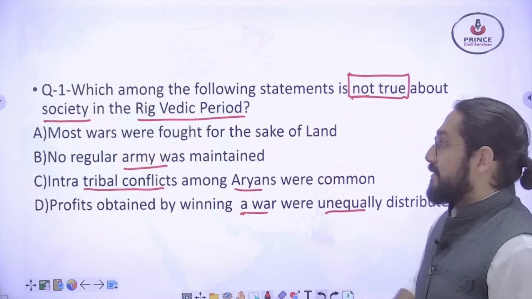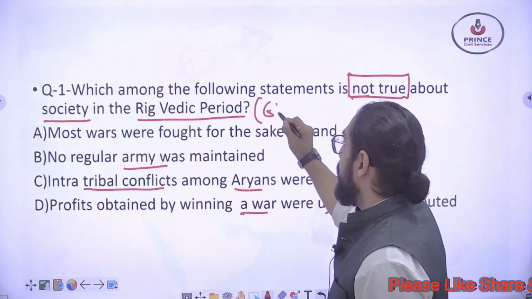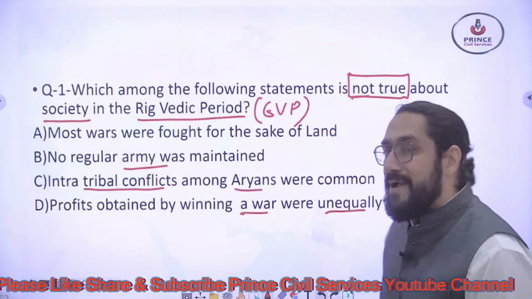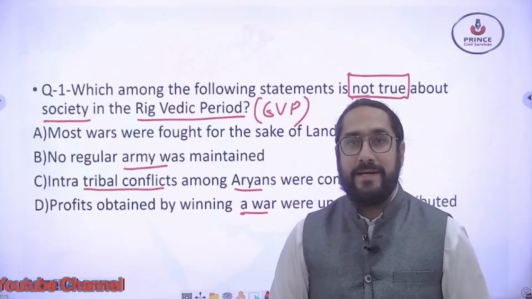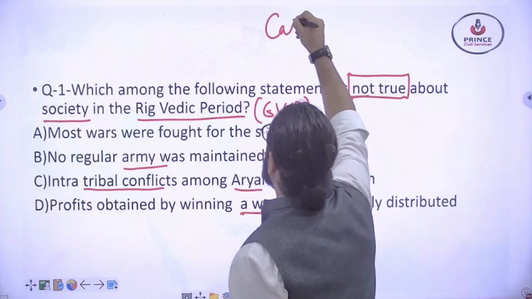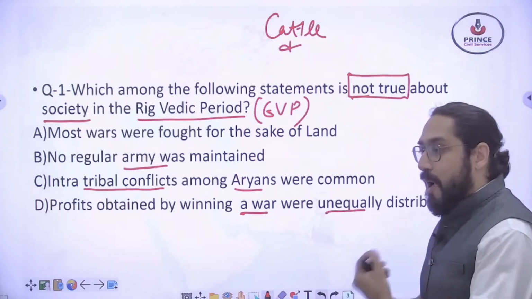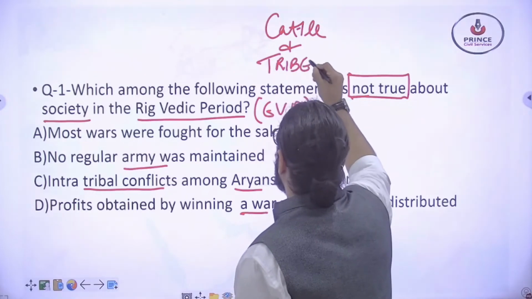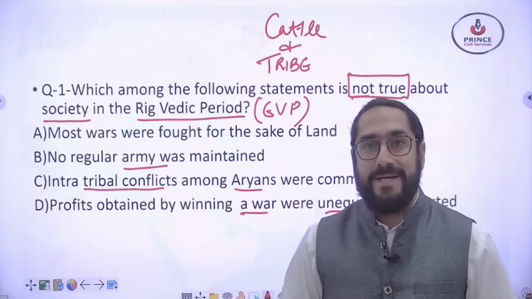Please remember the question is regarding the Rig Vedic period, or early Vedic period. In the early Vedic period, the major source of wealth was cattle and people's loyalty was towards the tribe. In this period, there was no concept of private property yet.